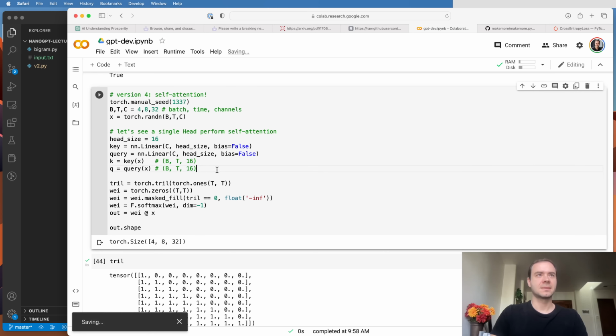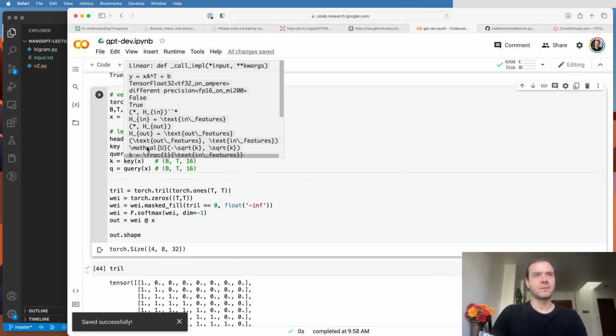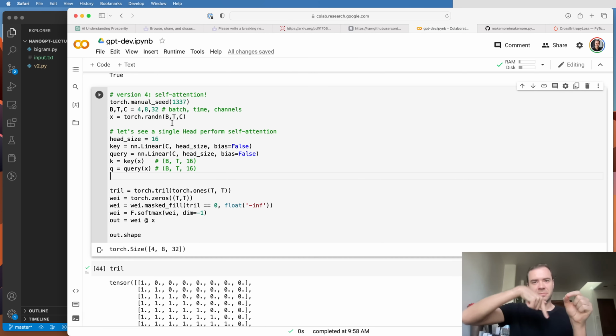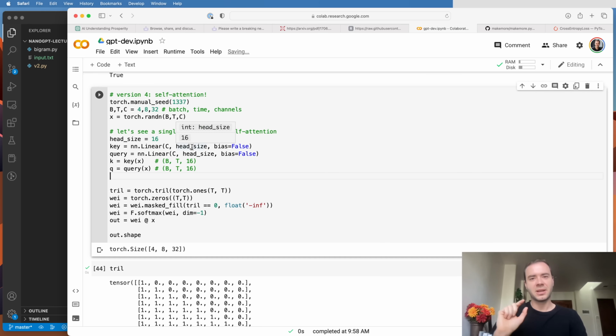So this being the head size. You see here that when I forward this linear on top of my X, all the tokens in all the positions in the B by T arrangement, all of them in parallel and independently produce a key and a query. So no communication has happened yet. But the communication comes now.